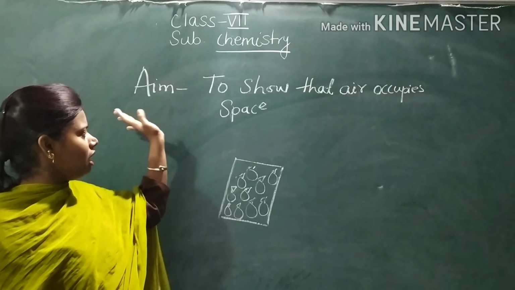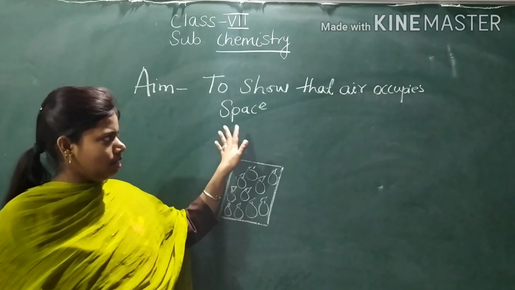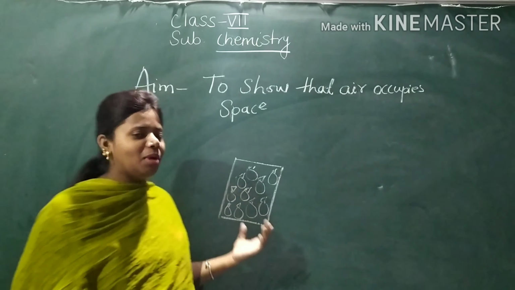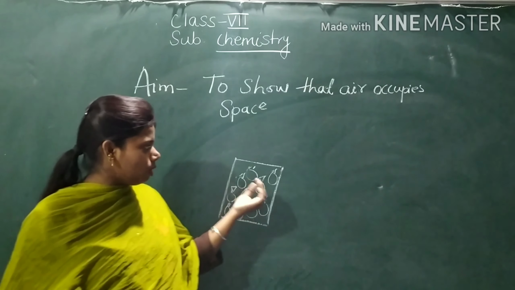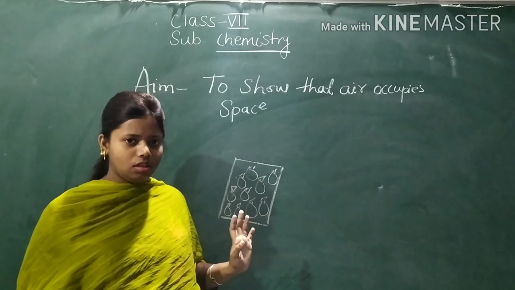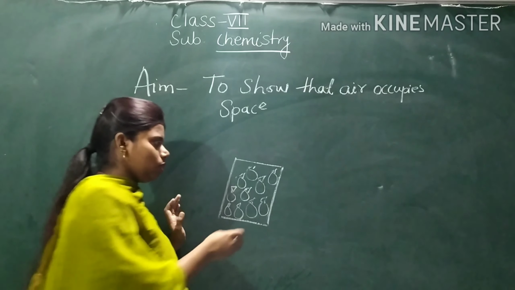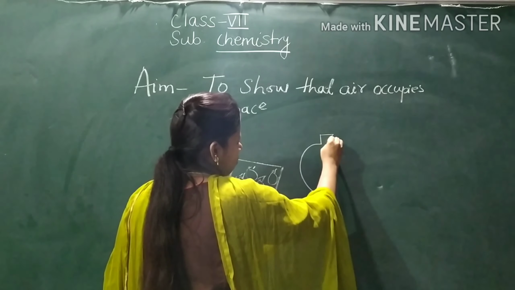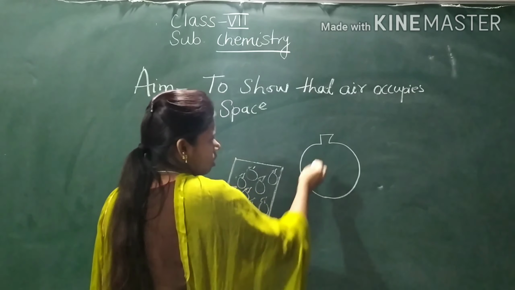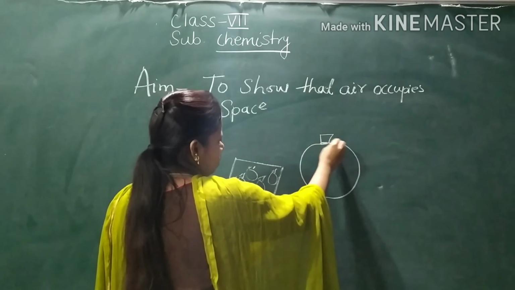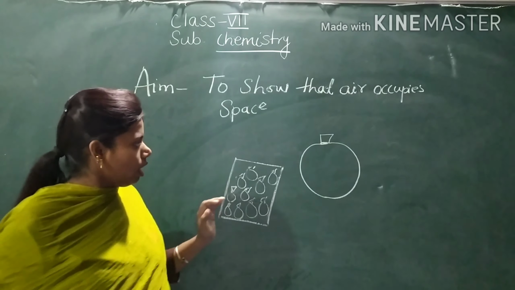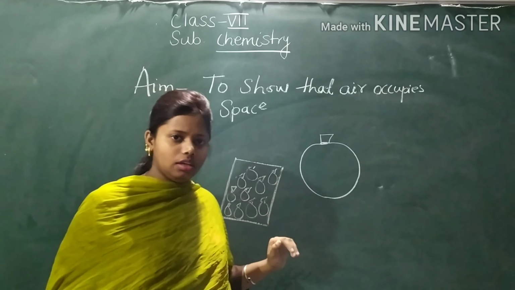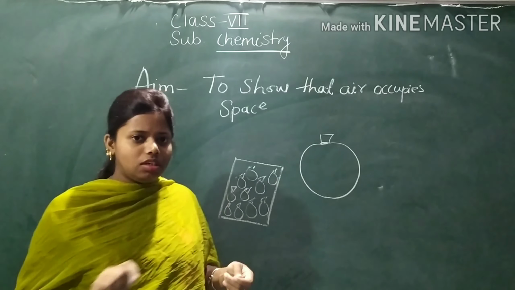First activity: the aim is to show that air occupies space. I have made a small packet of balloons. You will take one balloon out of this packet and blow air inside this balloon. When you blow the air, you will see the balloon has inflated, and you will tie it with thread so that the air will not escape.